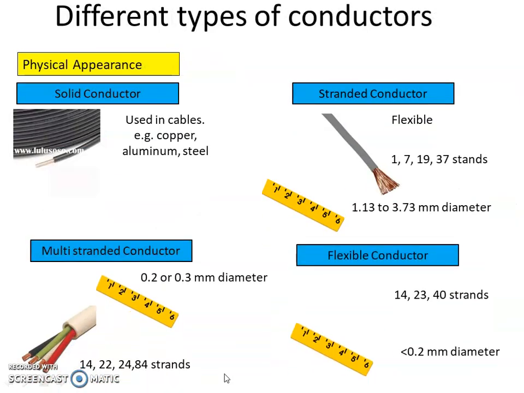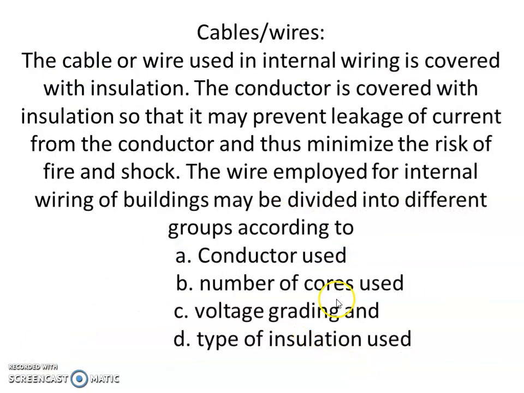There are several types of conductors available in the market. For example, solid conductor, means there is only one conductor of a particular gauge. Stranded conductor, it is one core, but there are a number of strands. Multi-stranded conductor, different cores are there, and in each core there are multiple strands, and flexible conductor.